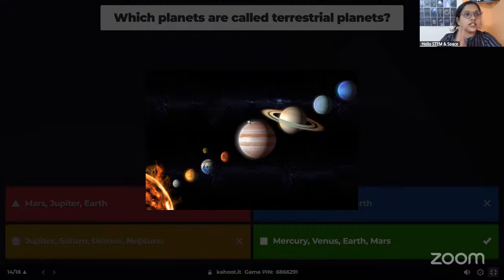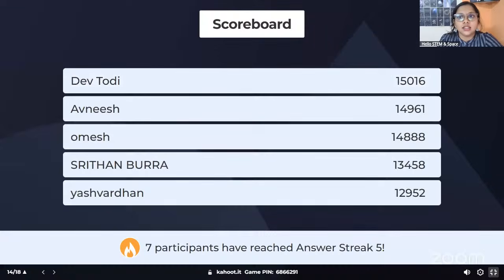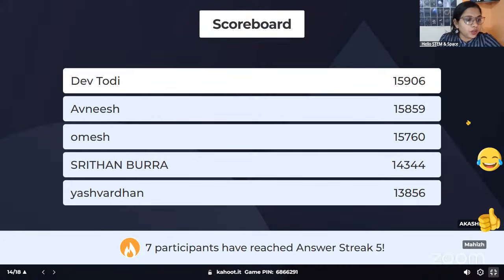So we can say there is a division: first our terrestrial planets, and then we have the asteroid belt, and after the asteroid belt, those are called Jovian planets or gas giants, because they are mostly made up of gas and they don't have a solid, rocky core. So very good, everyone. Most of you gave the correct answer for this question, and there is no change in the scoreboard. Good progress, and I hope everybody is ready for the next question.